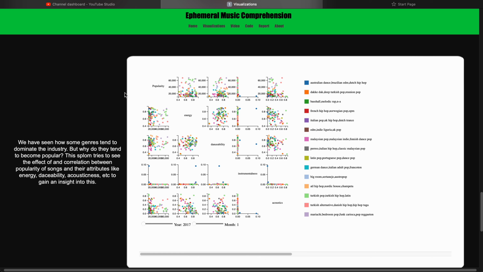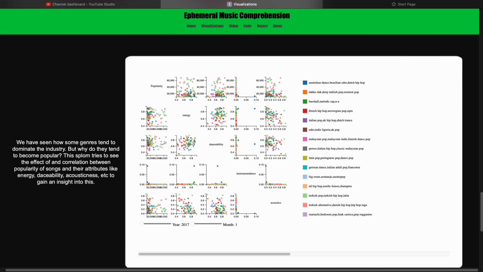Such as we can see a somewhat positive correlation between energy and danceability, which can be expected as songs which have a lot of energy tend to be good to dance to. And we can also see the different trends across time periods by switching between trends.